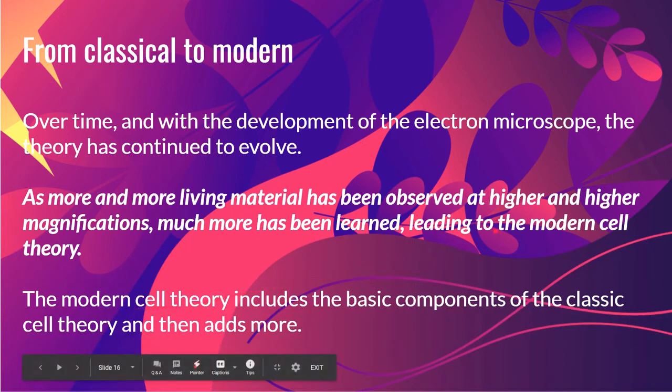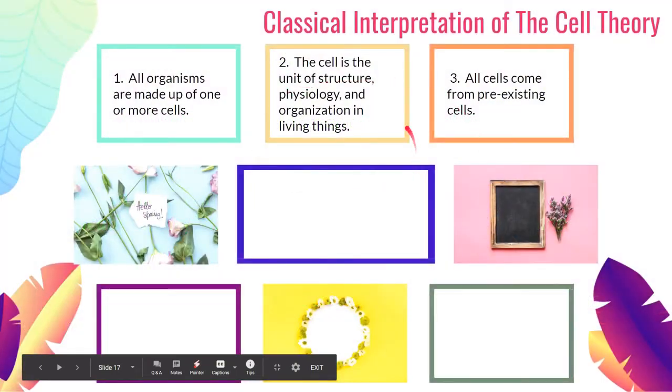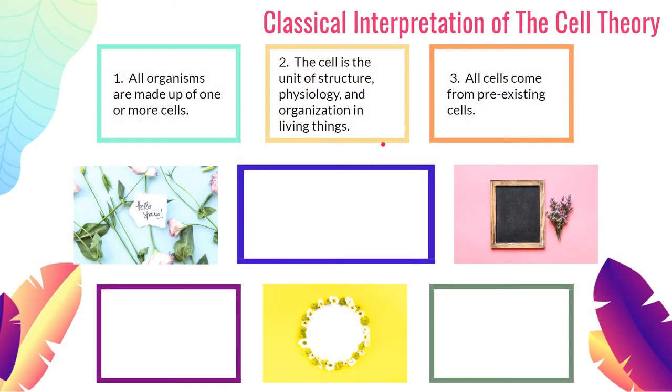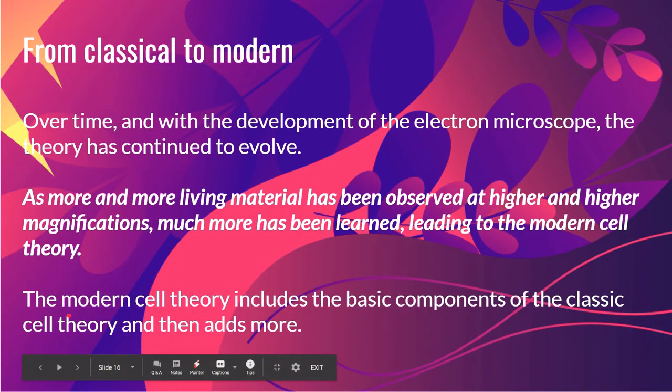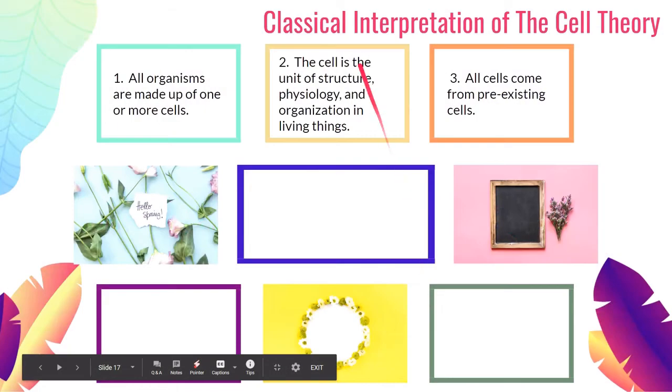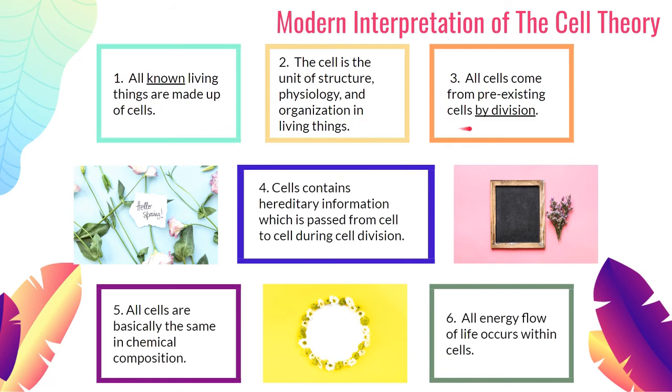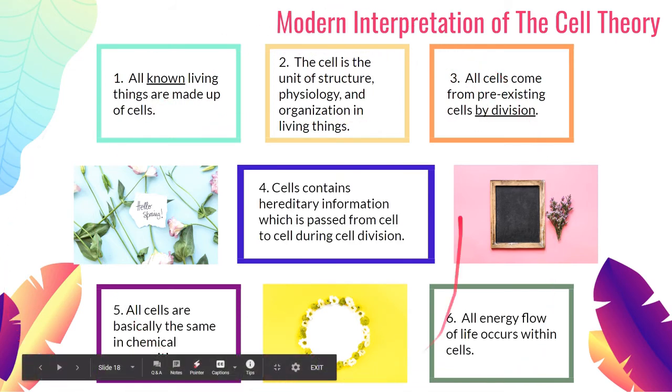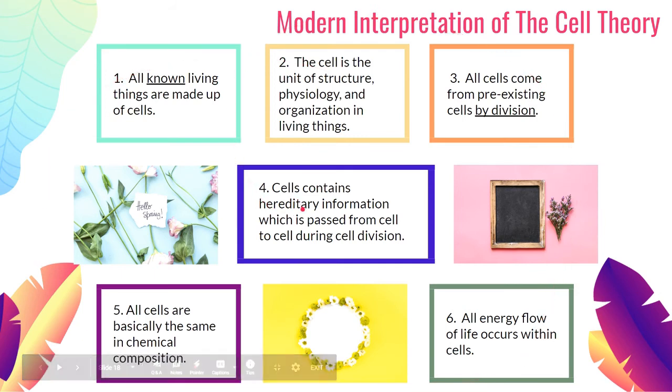So these are the classical interpretation of the cell theory, the one that I discussed a while ago. But now, this is what we should really focus on, and the one that you should memorize: the modern cell theory, which still includes the basics of the classical cell theory, but adds more updated information. This is what we will actually memorize. This is what we should really pay attention to.